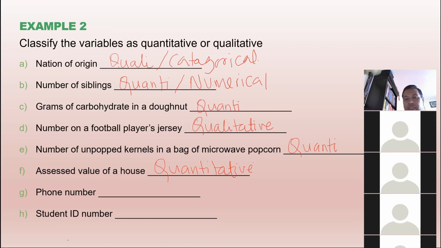Your phone number is 720-675 something. Mine is something like that. Can you add and get a new phone number? No. Have you ever seen that in real life? No, right? So is phone number qualitative or quantitative? Qualitative. Very good. How about student ID number, your S number? Qualitative. You cannot add or subtract, right?